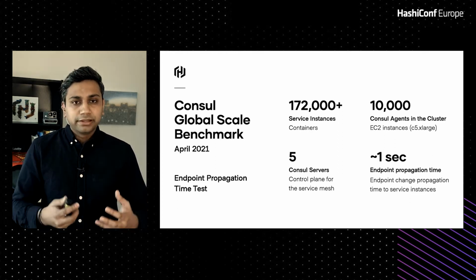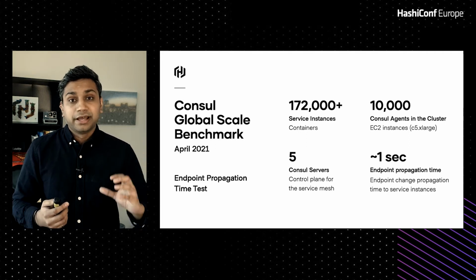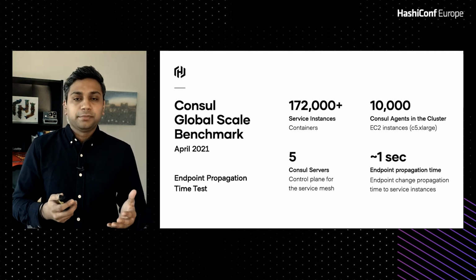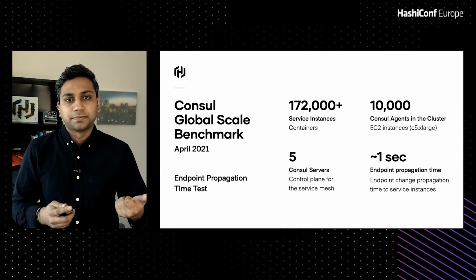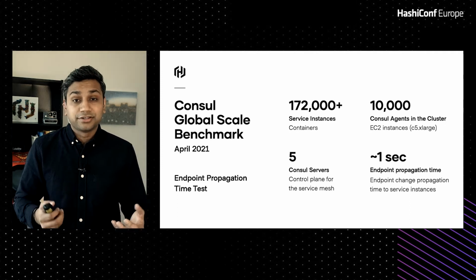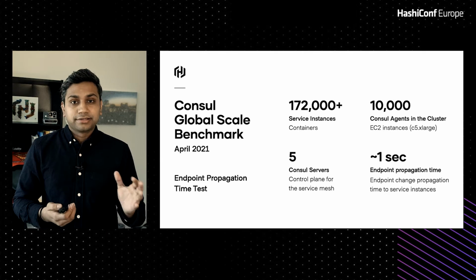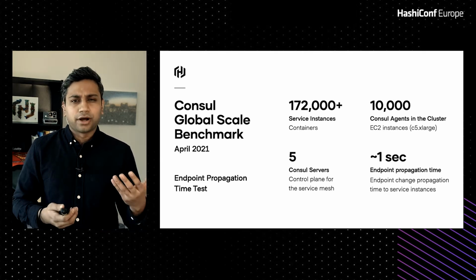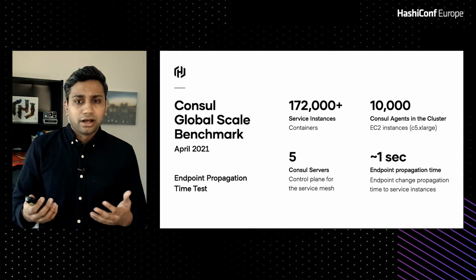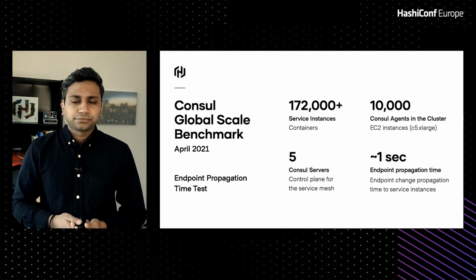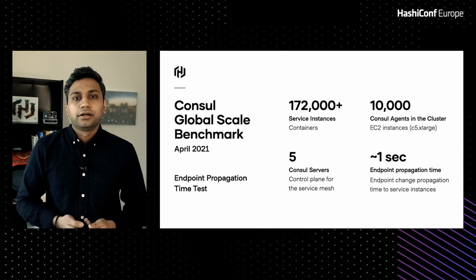And then we made all of these containers and applications depend on one common upstream, and we changed that upstream. What I mean by changed is we either deleted it or added it. In this case, I think we deleted the upstream service. So essentially, that triggered a change in all of the 178,000 proxies. And what we saw is 96.6%, which is about 172,000 proxies, updated the configuration within 1 second or so. And this was all done using 5 Consul servers in the cluster.